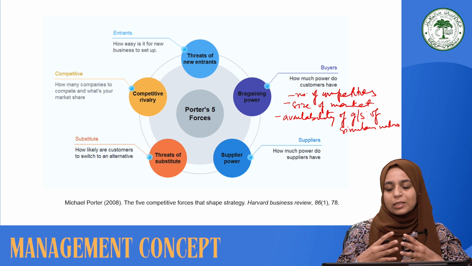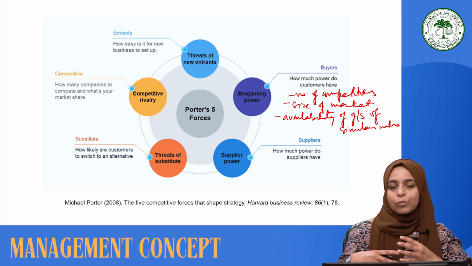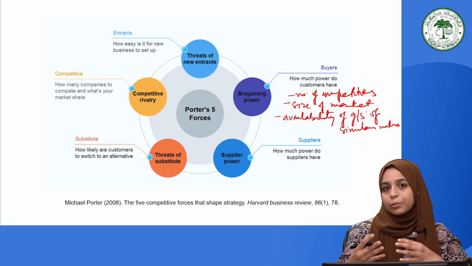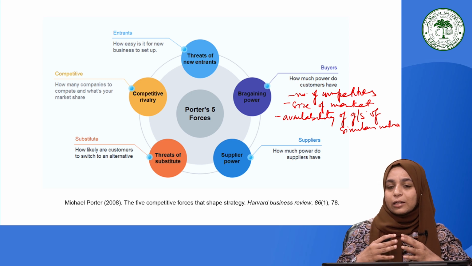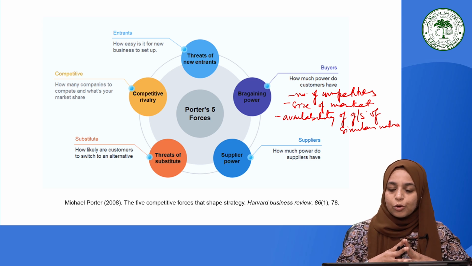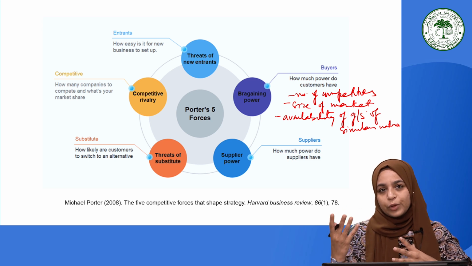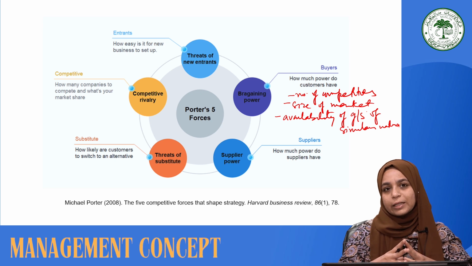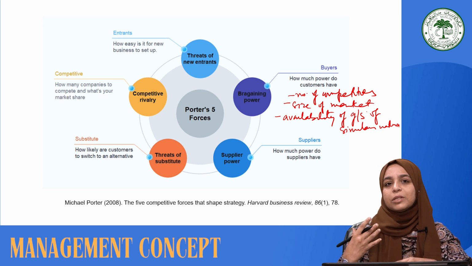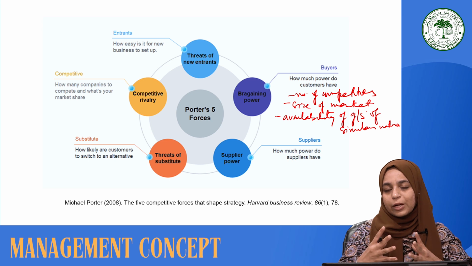So if these factors are there, if there are a higher number of competitors, if there are more goods and services of similar nature available, if the size of the market is small, then we could say that the buyers are in a stronger position, while the firm is in a weaker position. But in the vice versa situation, the firms will be stronger. So when each of these factors is weaker, the firms are stronger and can use it as an opportunity, while if these forces discussed in this framework are stronger, the firms are less in a position to negotiate and deal with the market as per their terms and conditions.